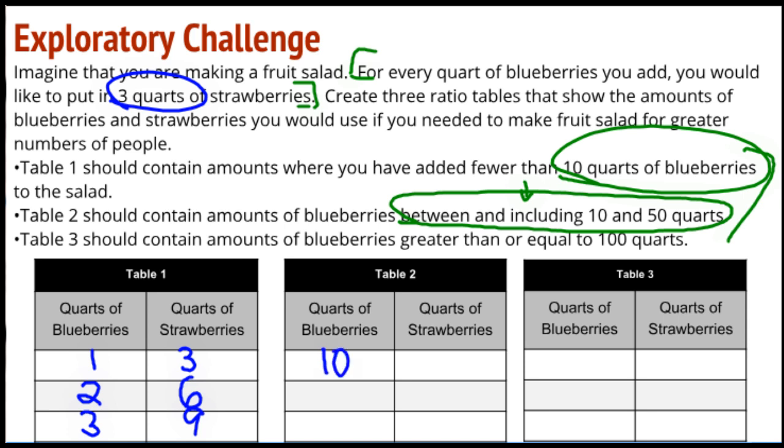If I had 10 quarts of blueberries, I would have 30 quarts of strawberries, because the constant we're using here is 3. We're multiplying by 3 as we go this way. I'm going to double the number of blueberries and have 60, and I'm going to triple and have 90. And if I could keep going, I would have 40 and I would have 50.